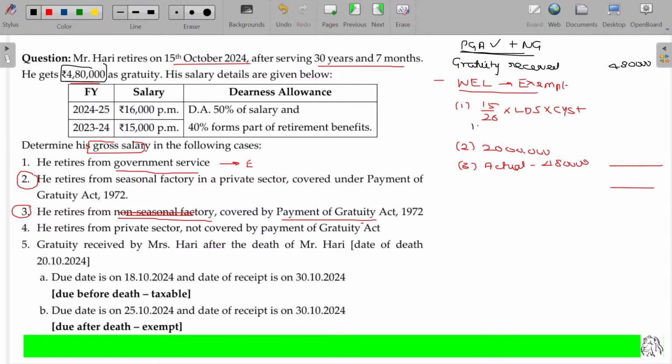15/26, last drawn salary. So when he retired on 15th October 24, the year 24-25 runs from 1st April 24 to 31st March 25.